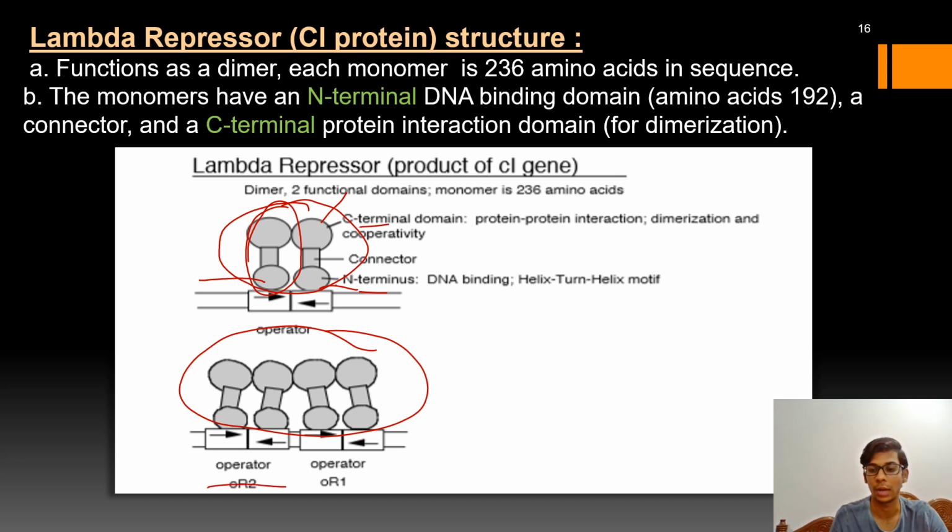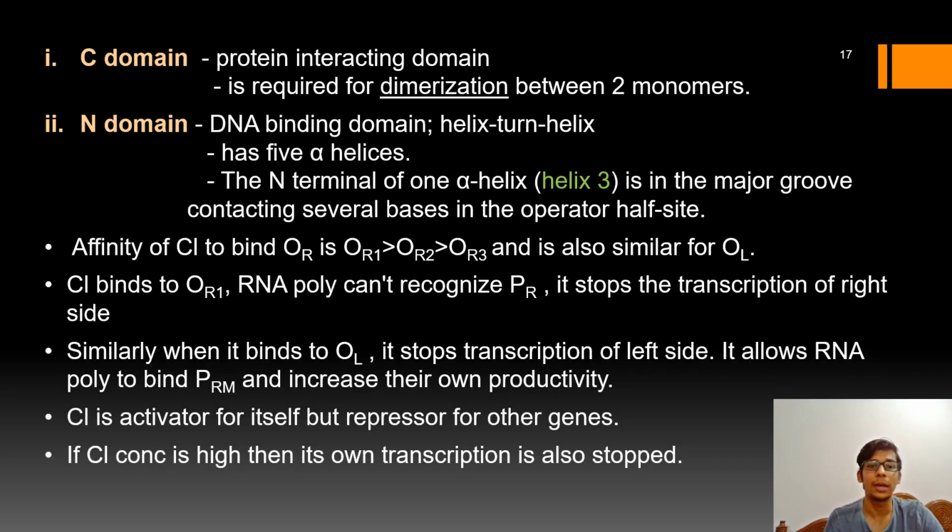OR2 and OR1. Okay, this N domain consists of 5 alpha helices, and one of the alpha helices, known as helix 3, sits in the major groove, which is in contact with several bases in the operator half site.